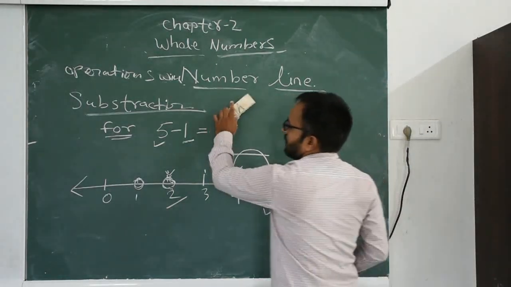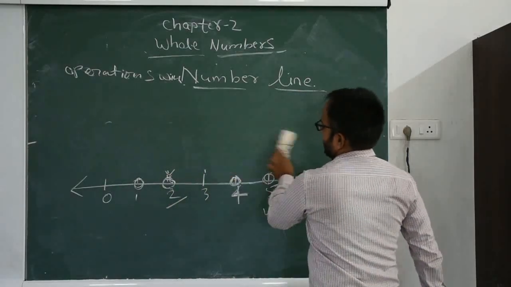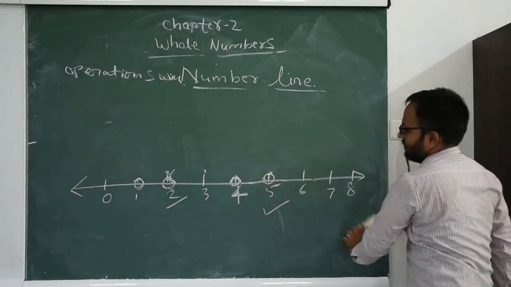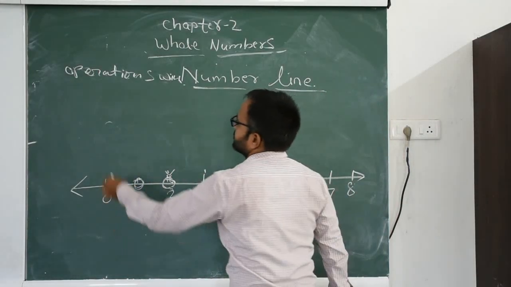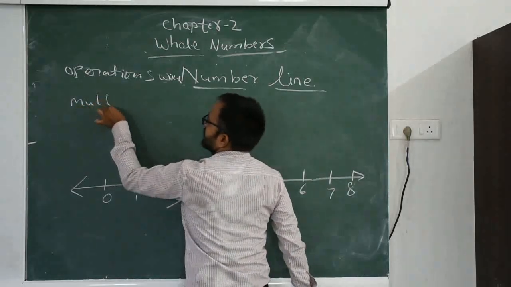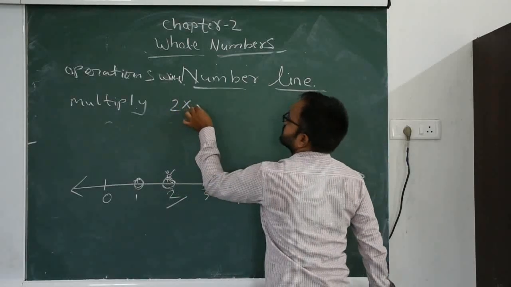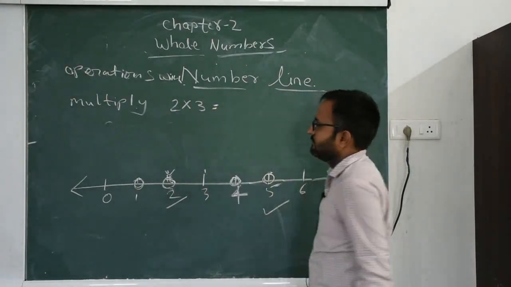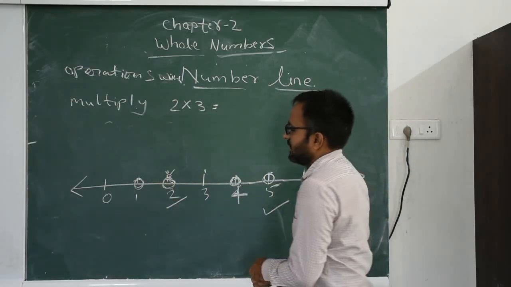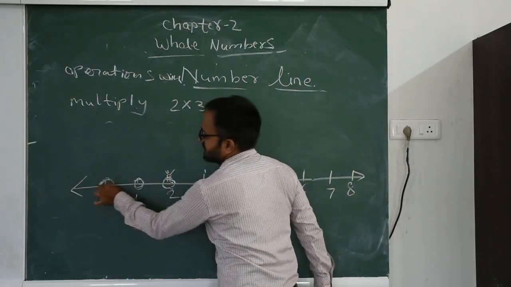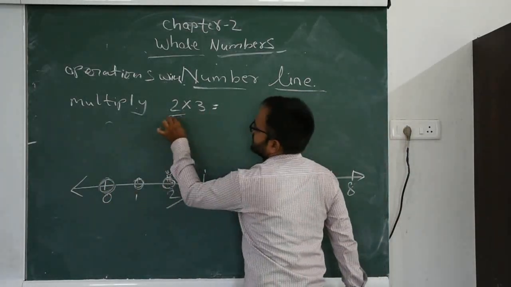Now we perform multiplication also. With the help of the number line, we also perform multiplication. Let's see, multiply 2 into 3. In case of multiplication we always start from 0, and the unit distance is 2.